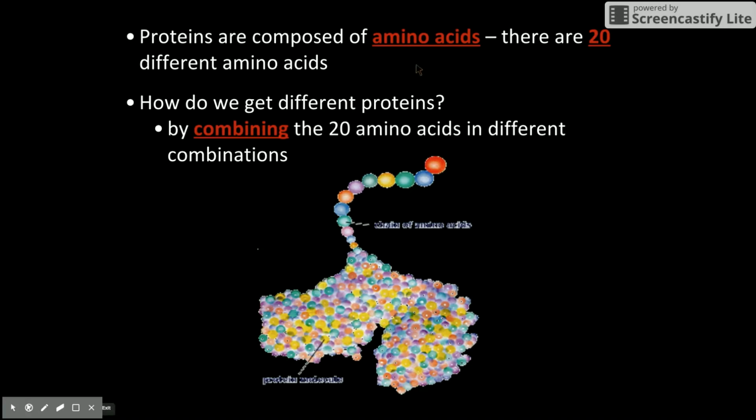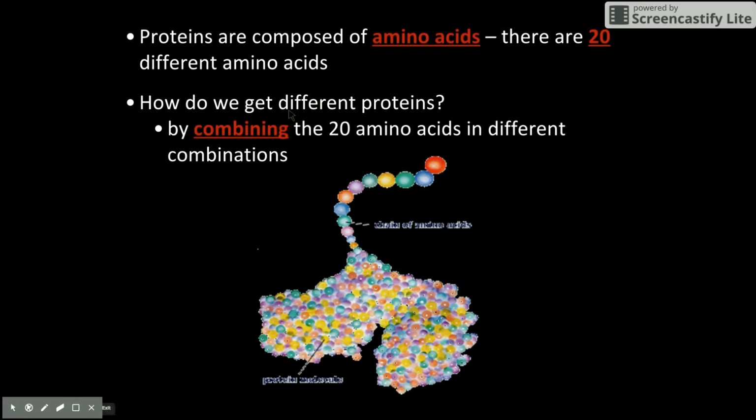Okay, so how do we get the different proteins? Well, they're made of the 20 amino acids. I kind of skipped over that. Let me back up for a second. There are exactly 20 amino acids. So if this diagram was correct, there'd be exactly 20 different colors in here, no more, no less. We know what all of the amino acids are. We know their names. We know their structures. We'll talk about those a little bit more specifically later.